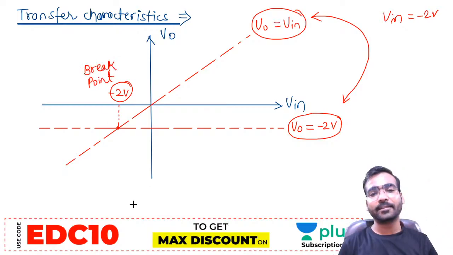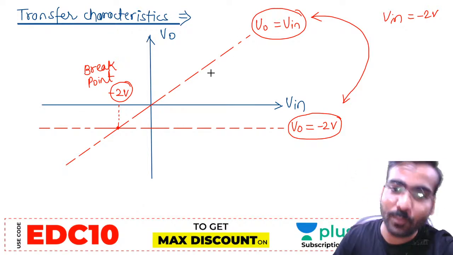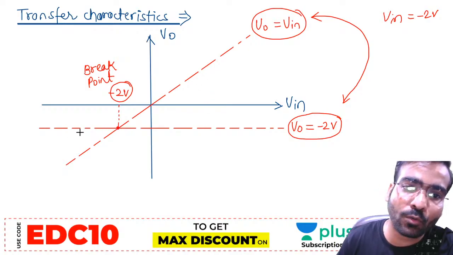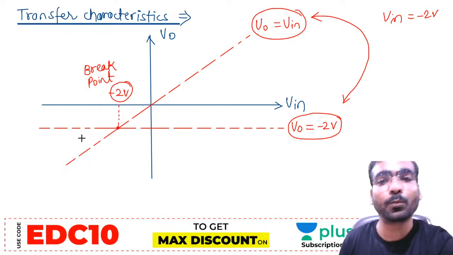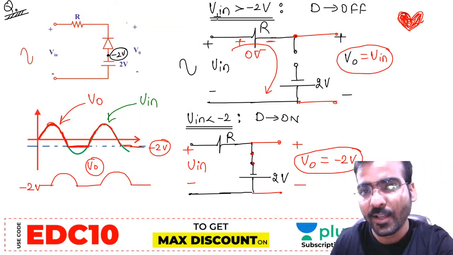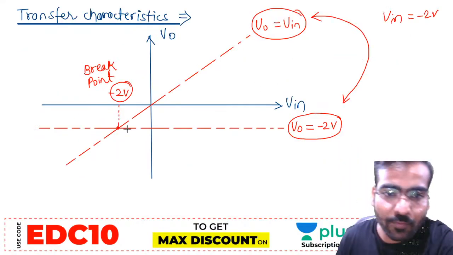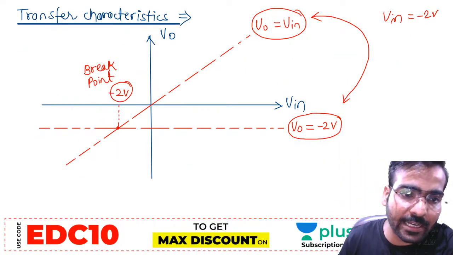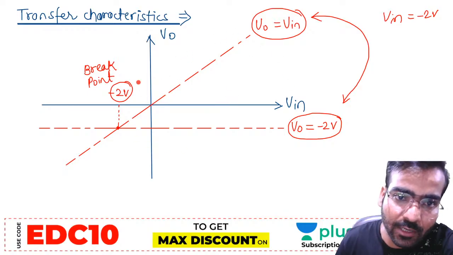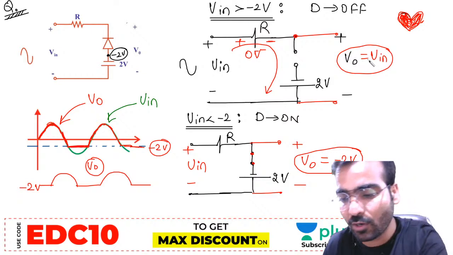What is the meaning of that? When input voltage is greater than -2 volt, one of these lines' output will be followed. When Vn is less than -2 volt, the other line's output will be followed. Let us check from here. When Vn is greater than -2 volt, V naught will be equal to Vn. So where is the input greater than -2 volt? In this portion, Vn is greater than -2 volt.